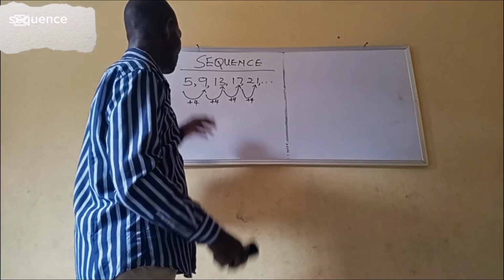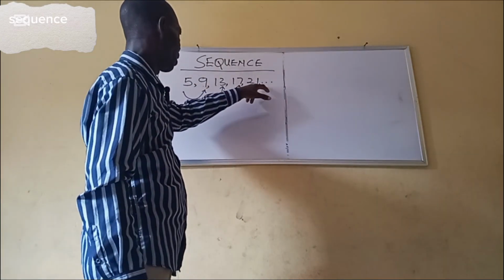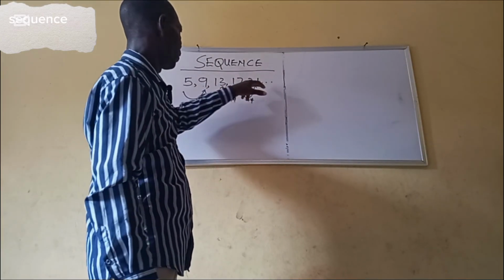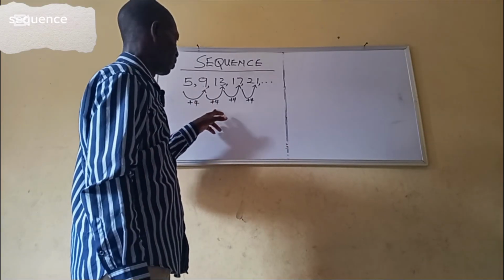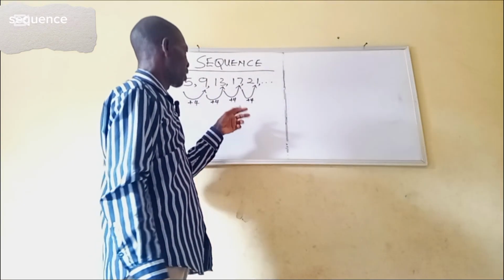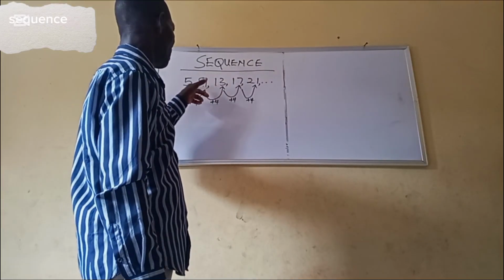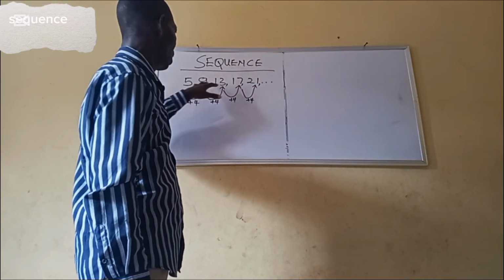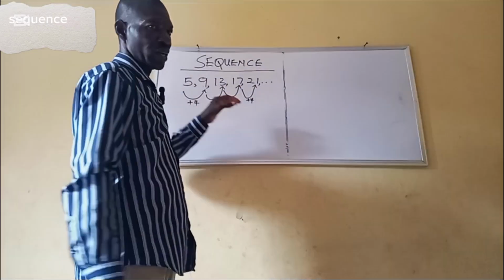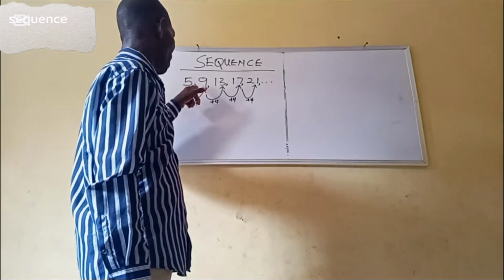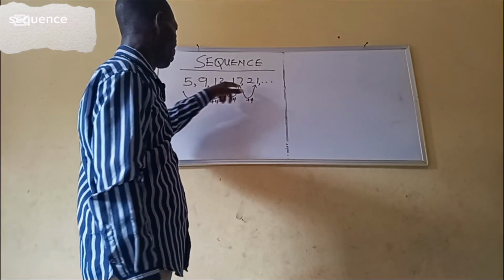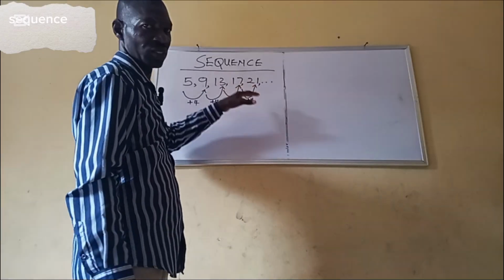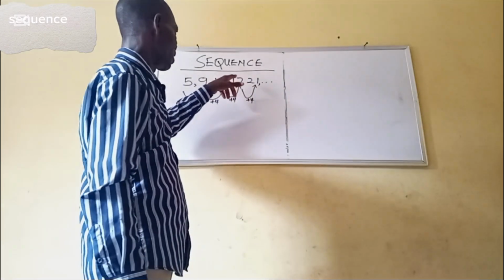Now, this is a set of numbers. So, the pattern or rule in which this set of numbers were obtained is known as sequence.